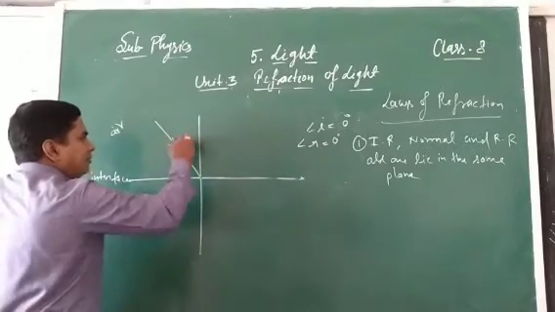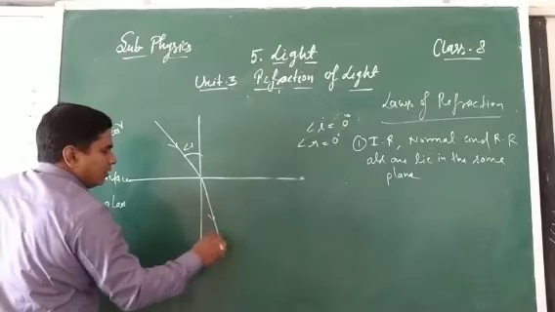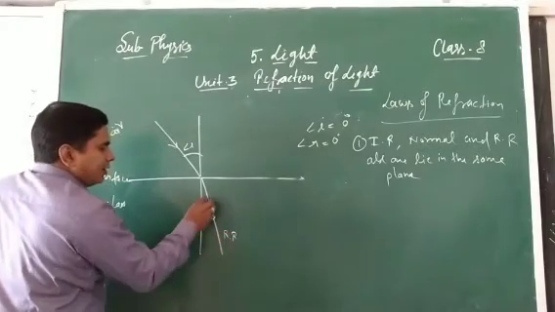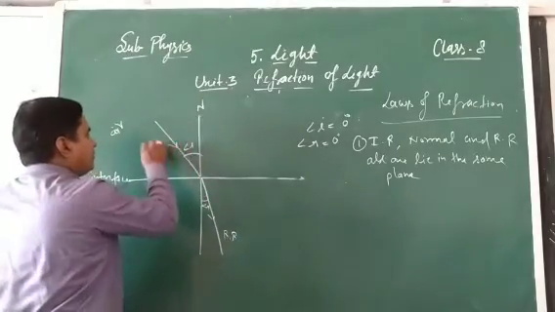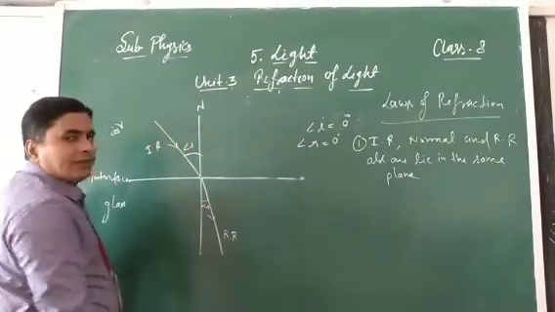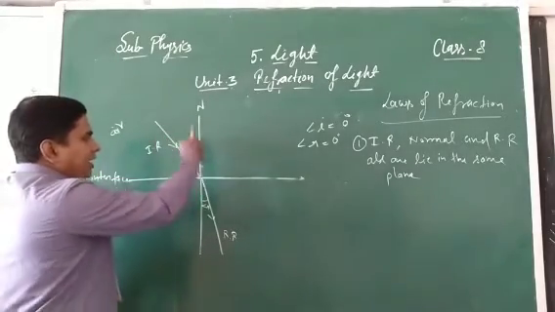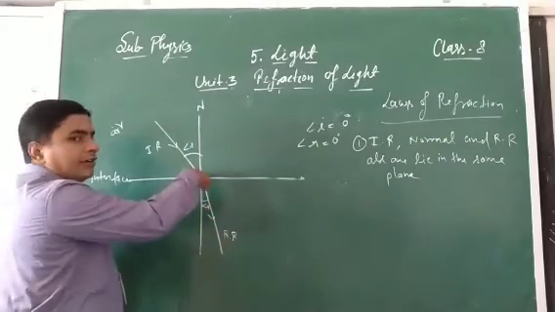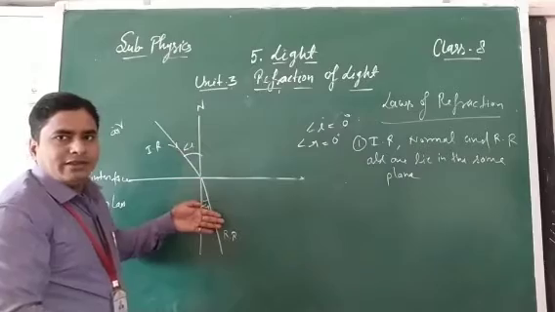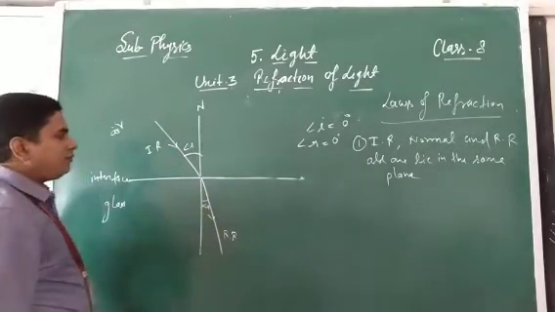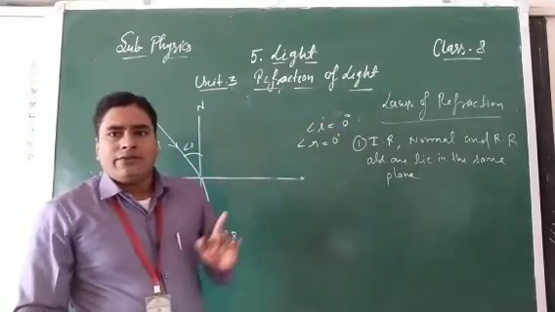Incident ray, angle of incidence; after refraction it bends towards the normal. Refracted ray, angle of refraction. This incident ray, normal and refracted ray, all three lie in the same plane. So the first law is the same as the first law of reflection.